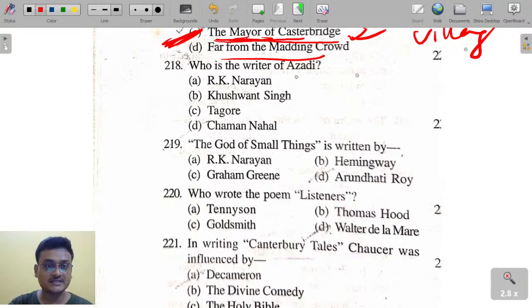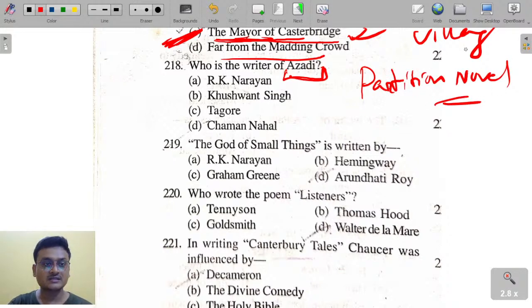Who wrote the partition novel Azadi? Who wrote Azadi? This is a partition novel, another partition novel that deals with the partition. R.K. Narayan, Khushwant Singh, Tagore, Chaman Nahal.